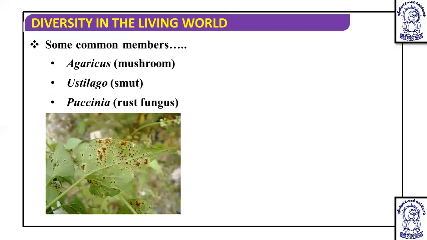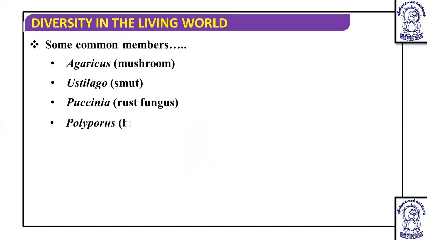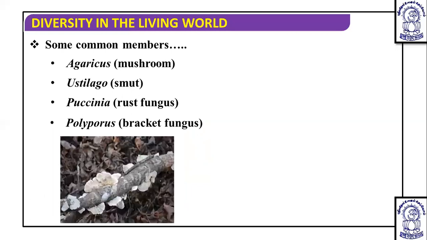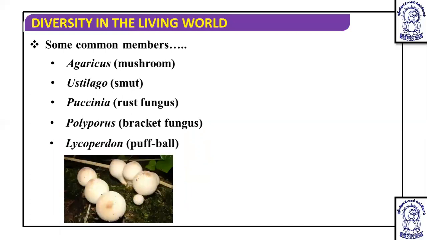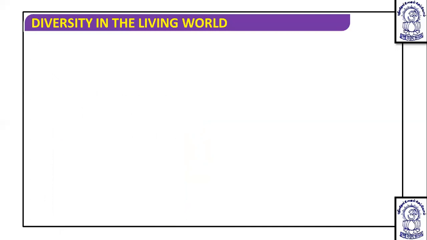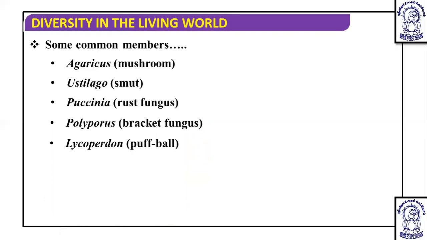You can see it causes rust on the leaf and different parts of the plant. Then Polyporus, a bracket fungus, grows like a bracket on the plant. You can see it is a shelf fungus. We have seen a diagram of it earlier as well. Then Lycoperdon, the puffball, which releases its spores. So these are some of the examples.